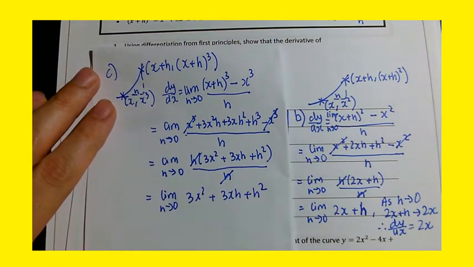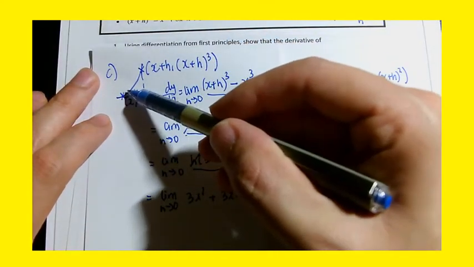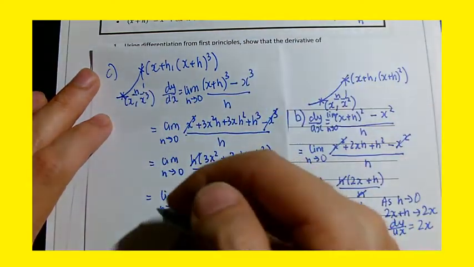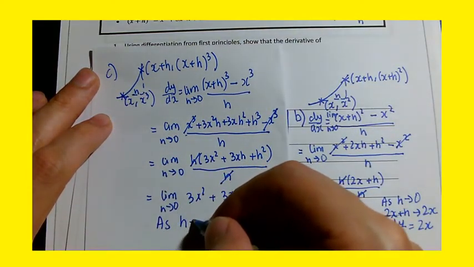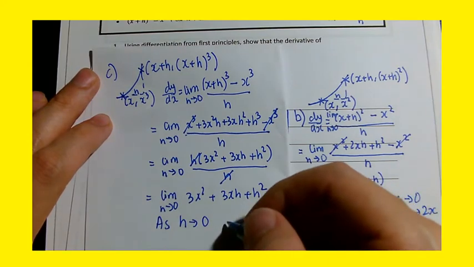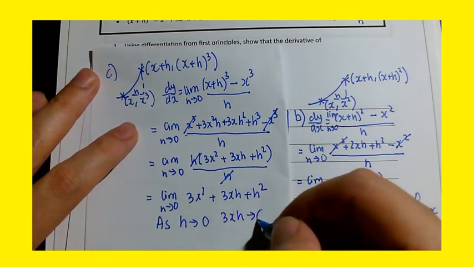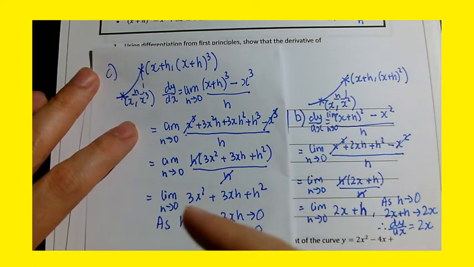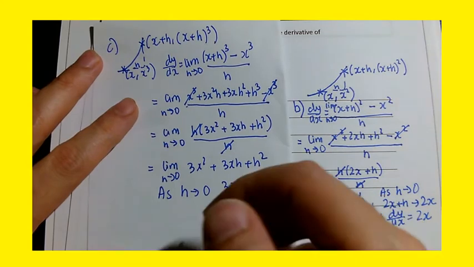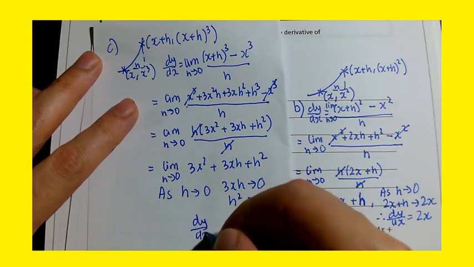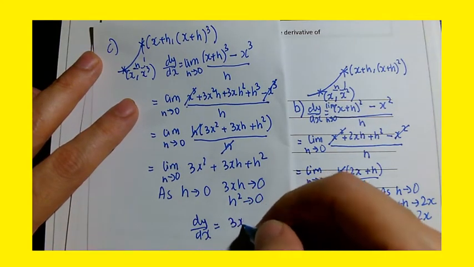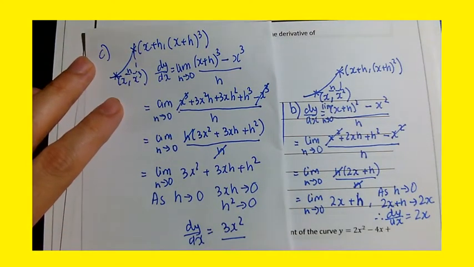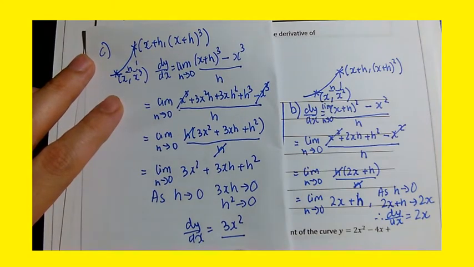And again, you think to yourself, okay, as this chord reduces in distance from one point to the other, that value of h becomes 0. And as that value of h becomes 0, well then 3xh and h squared will tend to 0. And what you're left with is just 3x squared. So dy/dx is equal to 3x squared. And therefore I have now shown the derivative of x cubed at all points has the function 3x squared.